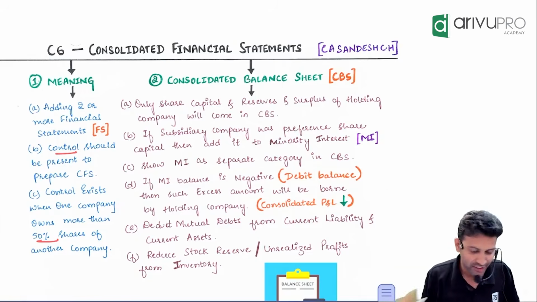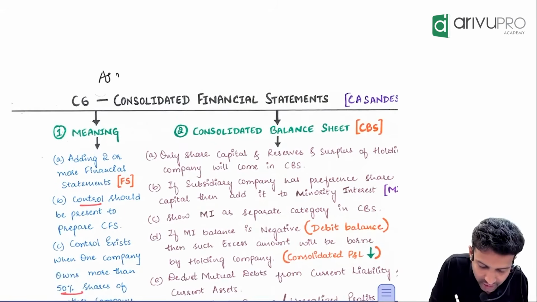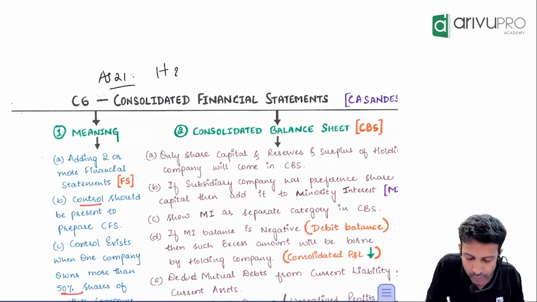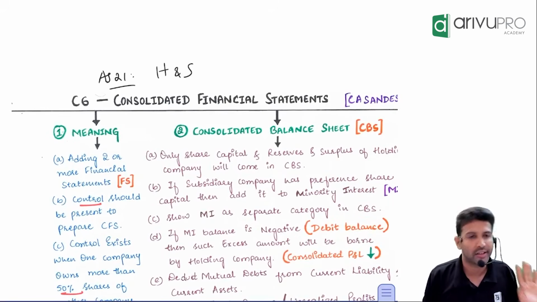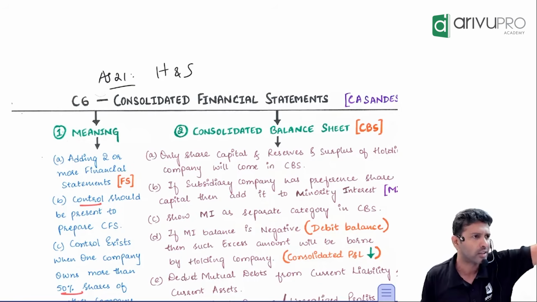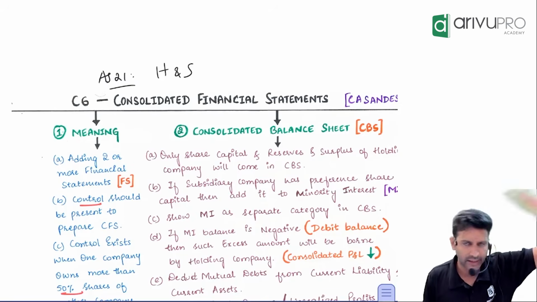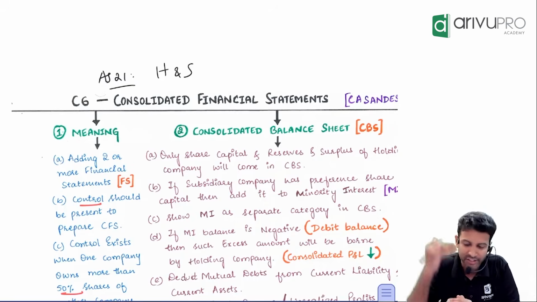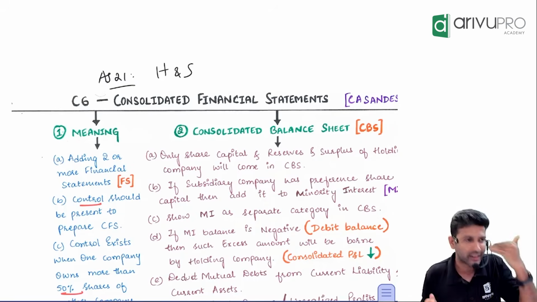It will come. Okay. Here what we are studying is accounting standard 21, that is talking about consolidation between holding company and subsidiary company. So whatever you are learning now, keep a track of that, because the same thing will come as Ind AS 110. There are three standards targeting consolidation at CA final level. Very good important topic at final level also. So it pays rich dividends if we do this properly and remember it.